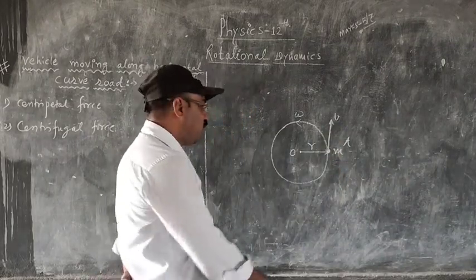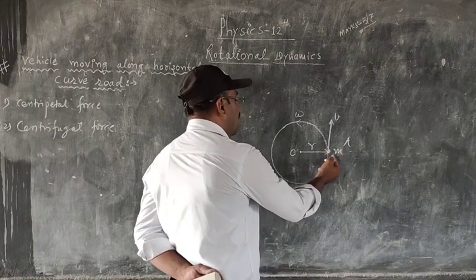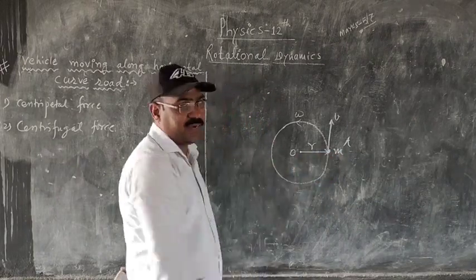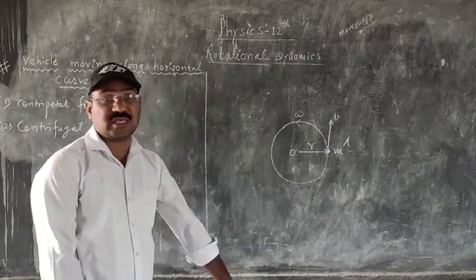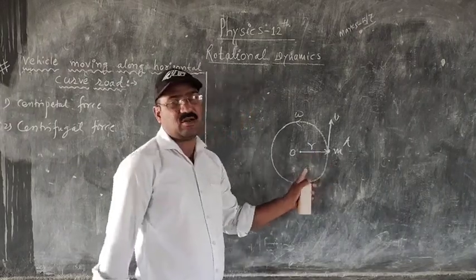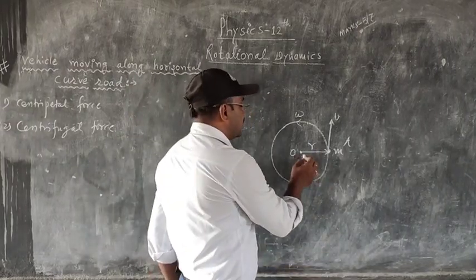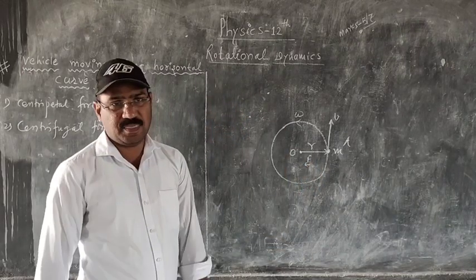Then a force acts on the particle of mass m, in the direction opposite to the radius vector. Here is the particle on which the force is acting, and that force is along the radius but towards the center of the circle. So the direction of the force is towards the center of the circle.